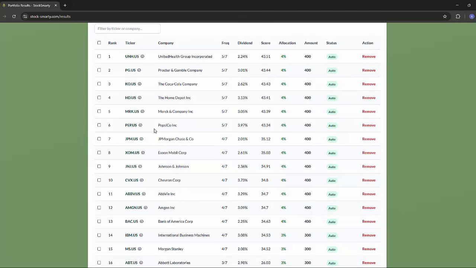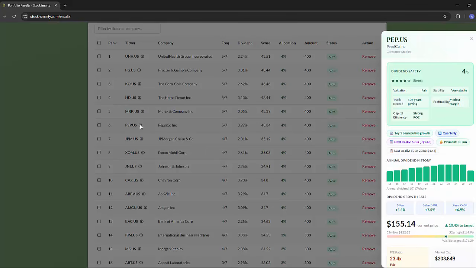Each stock has a small info icon. Click it and a panel appears at the side showing you everything: current price, dividend yield, payout ratio, our 7-factor safety score, sector, dividend history, the works. The safety score gives you a quick read on whether the dividend looks sustainable.